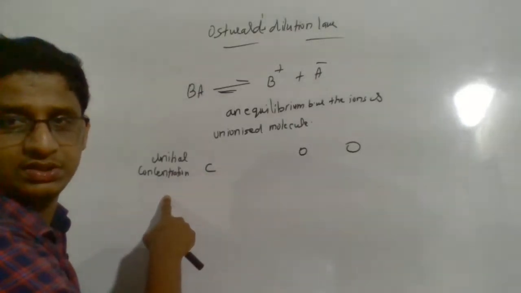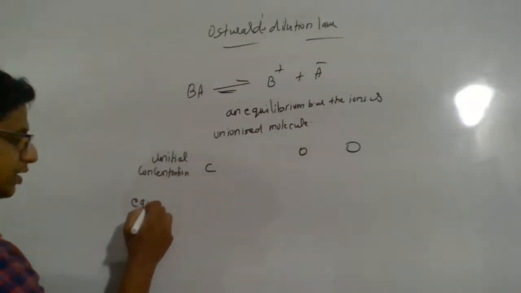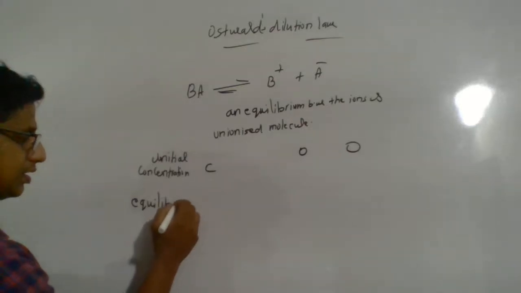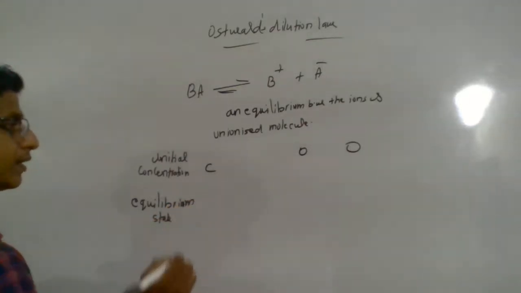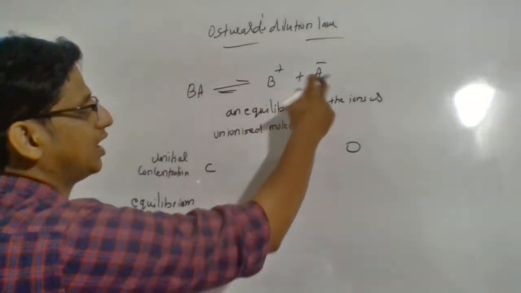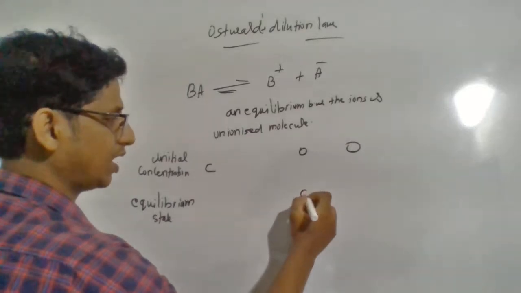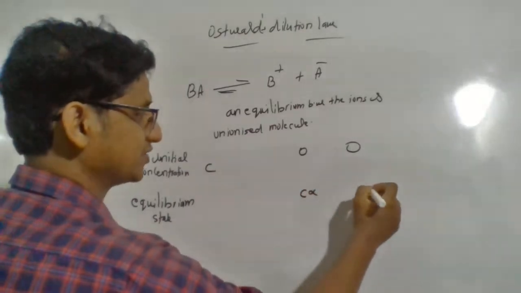Now at the equilibrium stage, let us express the concentration of the ions in terms of alpha, where alpha is the degree of ionization or degree of dissociation.